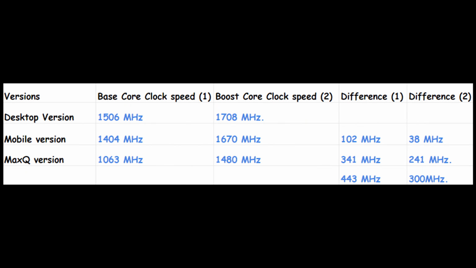So you can call the desktop version a beast that is being utilized to its full potential without any space, heat and power constraints. If you look at the specification of the desktop variant of this graphic card, then you can find that its base core clock is set to 1506 MHz and its boost core clock is set to 1708 MHz.